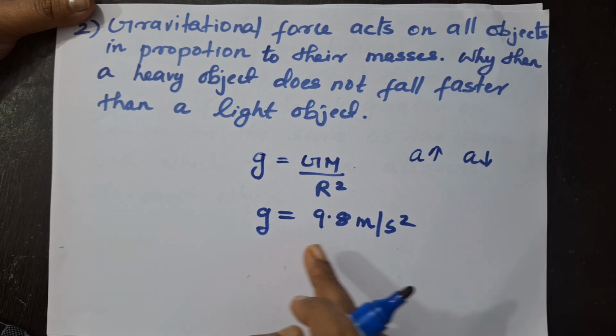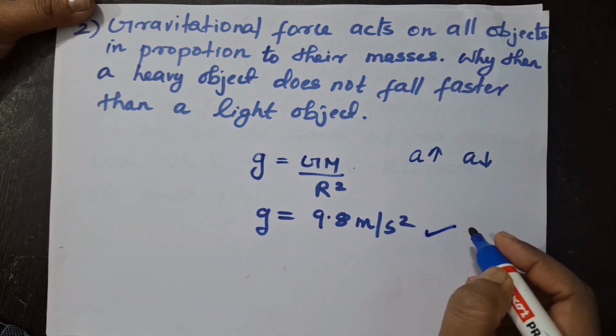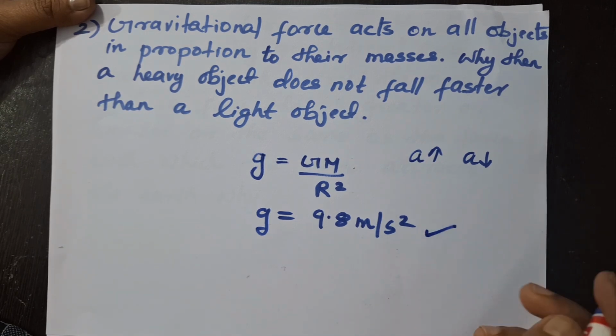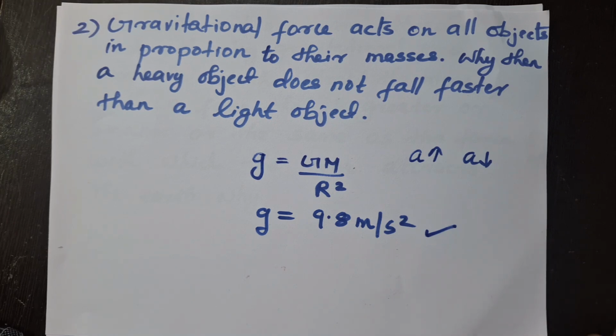So see, here acceleration is a constant value. Due to this constant acceleration, what will happen? Both the objects will fall together, or both the objects will reach the ground at the same time. And there should not be any other force or air resistance. All these things are to be neglected. Okay, clear?